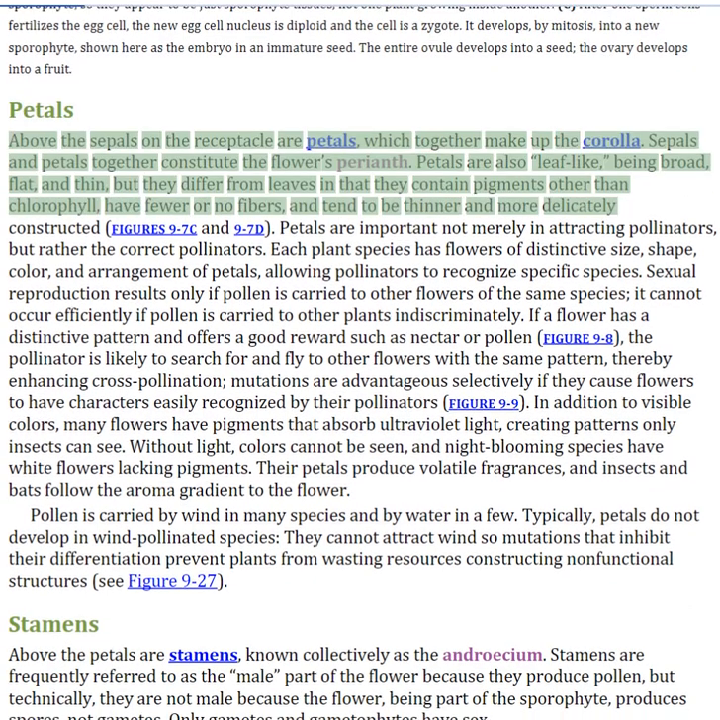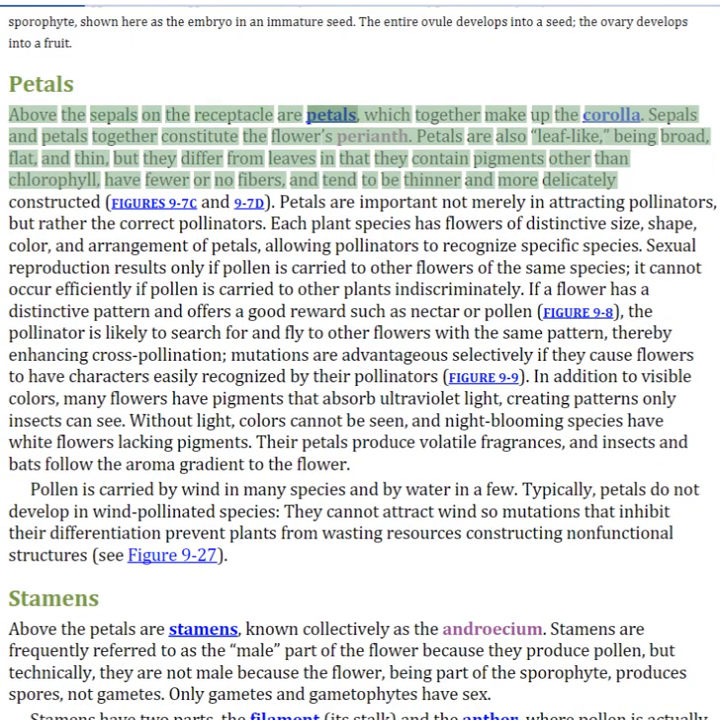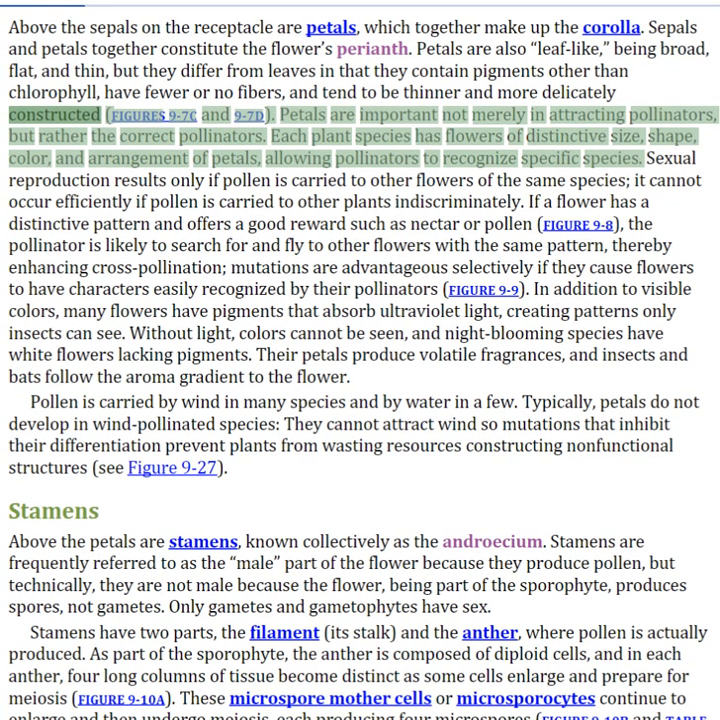Petals. Above the sepals on the receptacle are petals, which together make up the corolla. Sepals and petals together constitute the flower's perianth. Petals are also leaf-like, being broad, flat, and thin, but they differ from leaves in that they contain pigments other than chlorophyll, have fewer or no fibers, and tend to be thinner and more delicately constructed.